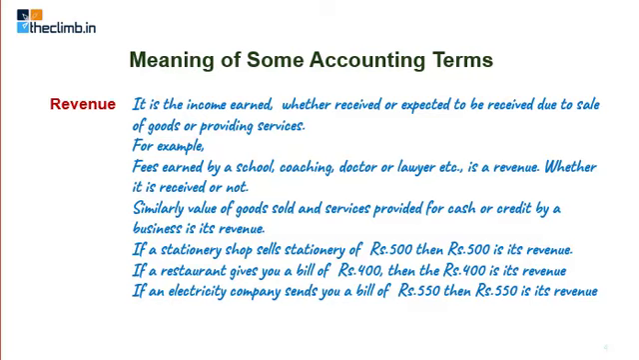So the example of a stationery shop is given. If a stationery shop sells stationery of rupees 500, it's a revenue. A restaurant gives you a bill after you had a meal there of rupees 400, then the 400 becomes a revenue the moment they make the bill. It is not necessary that they should have received the payment. If they release a bill, that is the revenue for them.